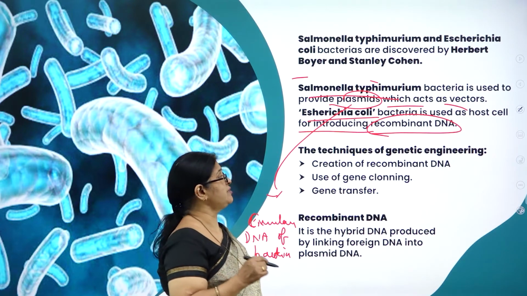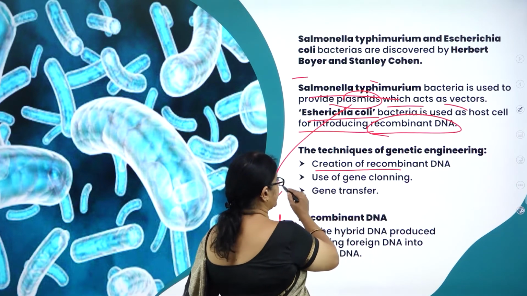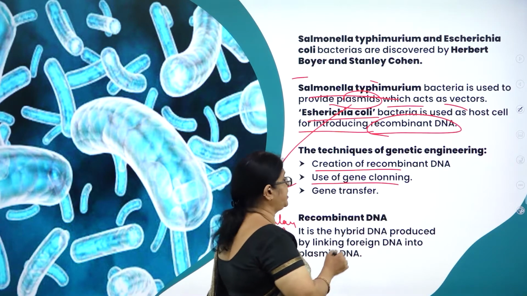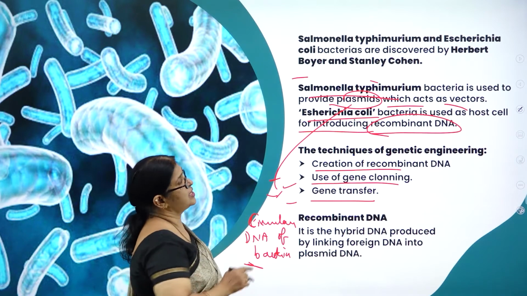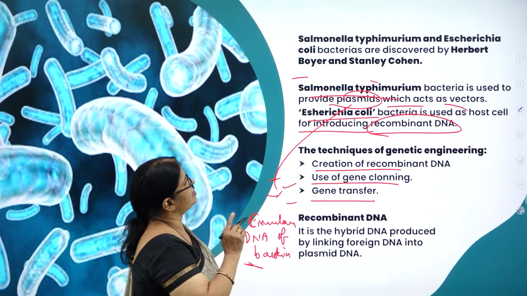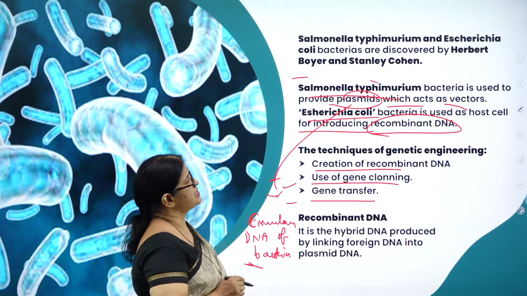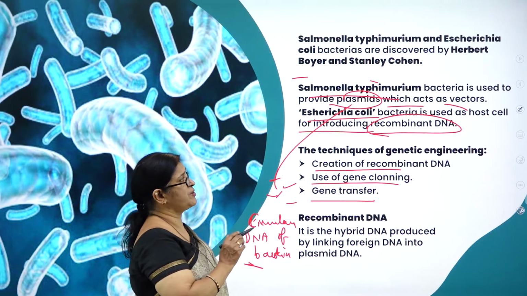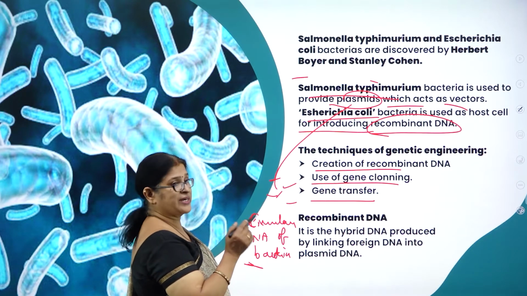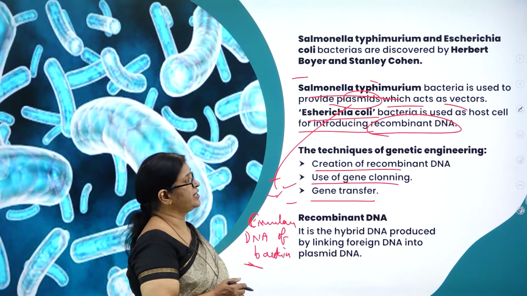The techniques of genetic engineering include creation of recombinant DNA, use of gene cloning, and gene transfer. Salmonella typhimurium and E. coli bacteria were used by Herbert Boyer and Stanley Cohen. Salmonella typhimurium is used to provide plasmids, which act as vectors. E. coli bacteria is used as the host cell for introducing the recombinant DNA.